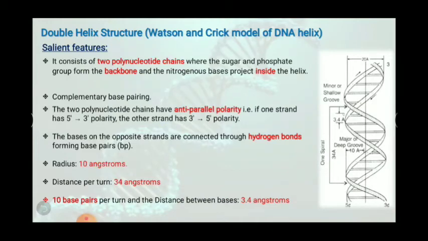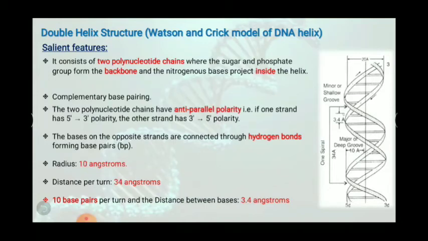Now, based on our knowledge, let us study the double helical structure of DNA, which was proposed by two scientists, Watson and Crick, who received the Nobel Prize for this double helical structure. But Watson and Crick took the readings from many other scientists like Rosalind Franklin, then Wilkins. Rosalind Franklin was a lady and she is known as the Dark Lady of DNA because there are certain reasons. You will be studying that in higher classes.